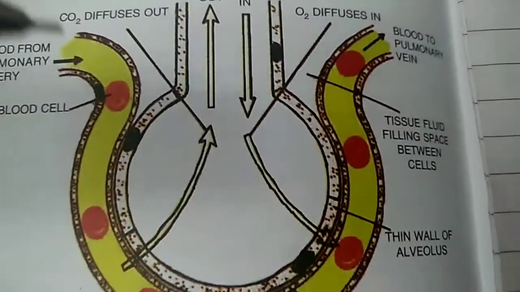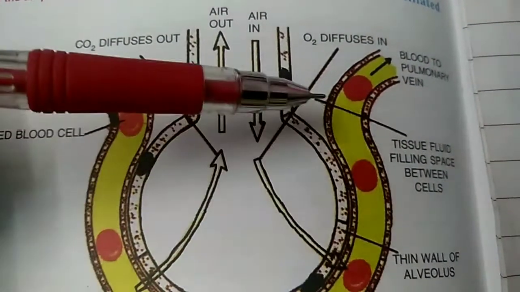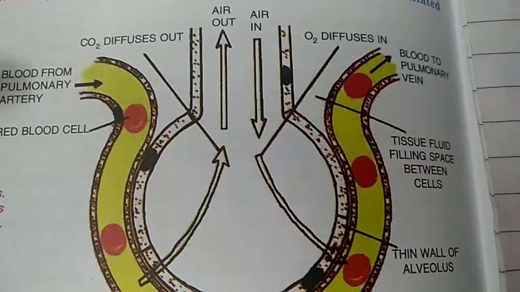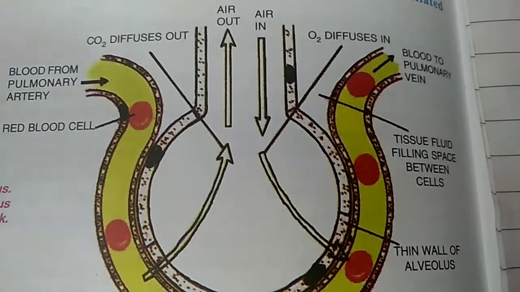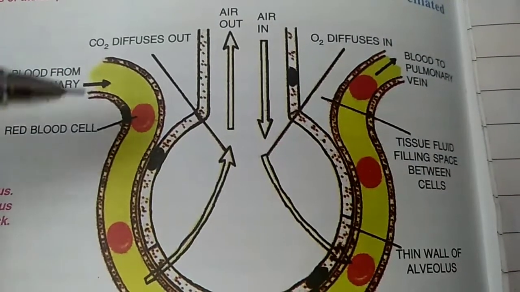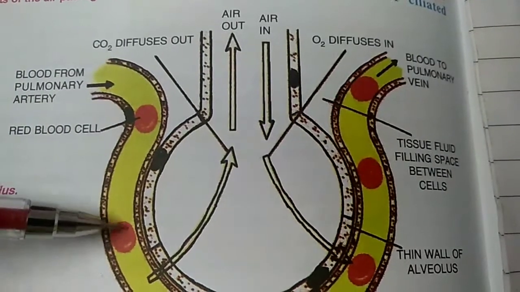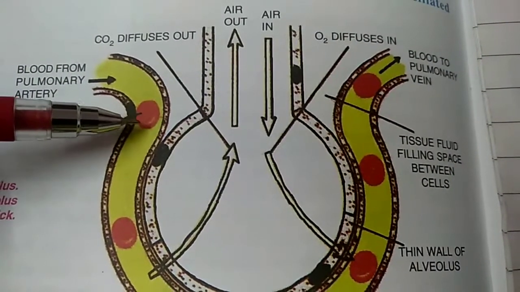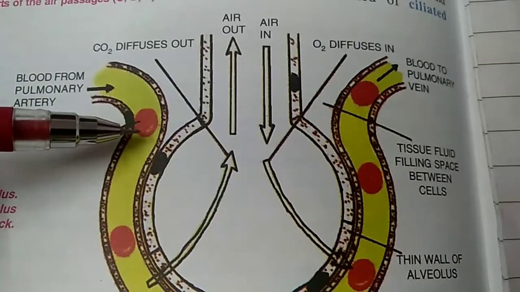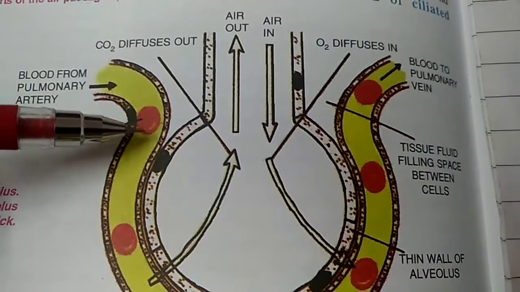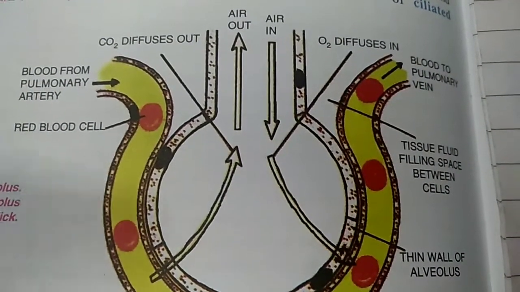We know that lungs have a large number of alveoli. Alveoli are richly supplied by capillaries. Now this is a capillary. See, blood from the pulmonary artery enters into this capillary. Okay, see, this is the entry of blood. Now this blood has red blood cells. On those red blood cells there is hemoglobin. This hemoglobin is an iron containing protein. Understood? And its main function is to attract oxygen.